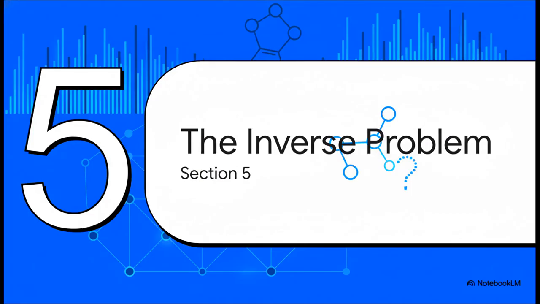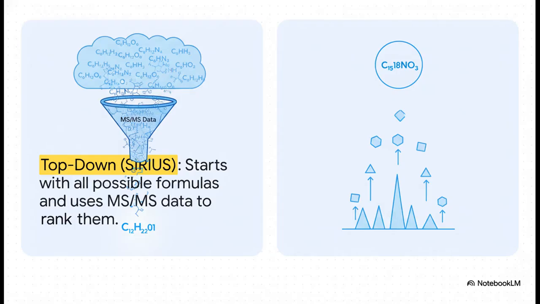And all of that brings us to the ultimate challenge. Section 5, the inverse problem. This is so much harder. Now, we have the experimental data, we have the fingerprint, but what molecule did it actually come from? The very first step is just figuring out the chemical formula. You know, how many carbons, hydrogens, oxygens, and so on.